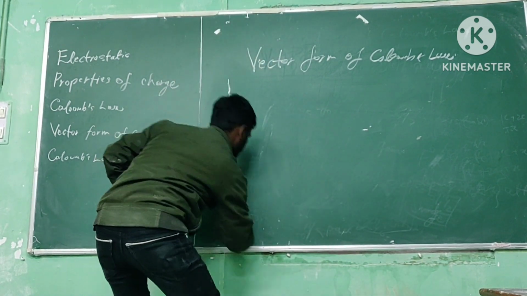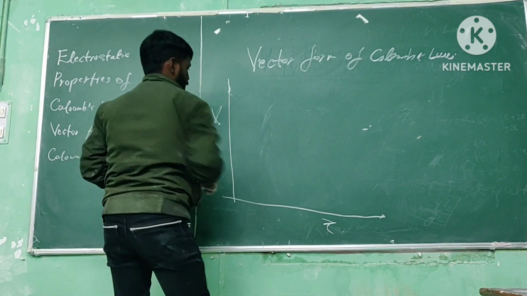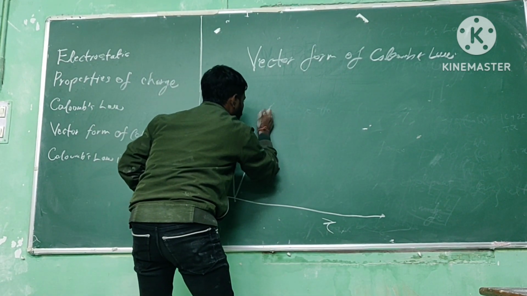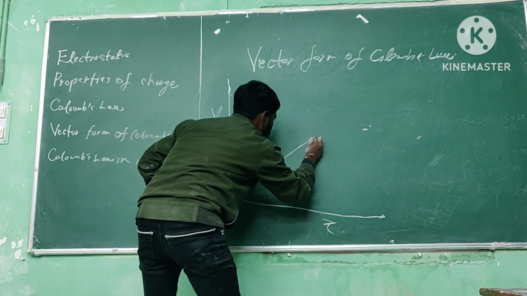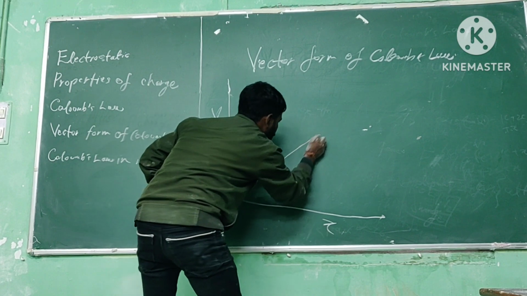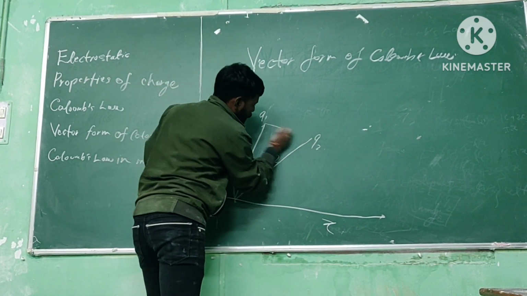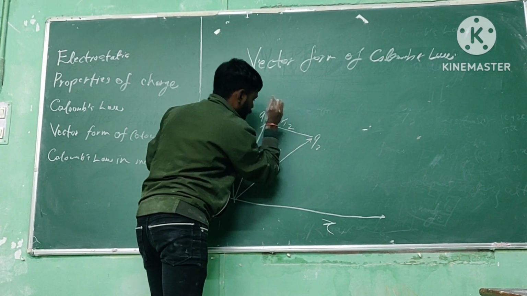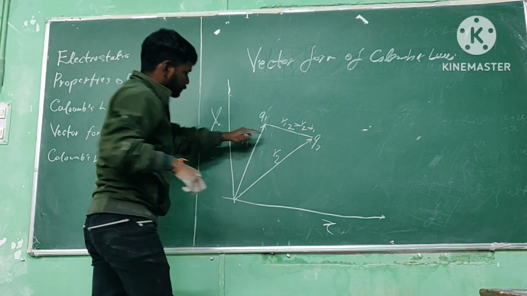Let's take this is the coordinate axis, x axis, y axis. Here at position vector r1, q1 is situated, and at position vector r2, q2 is there. We can define the vector r12 is equal to r2 minus r1.